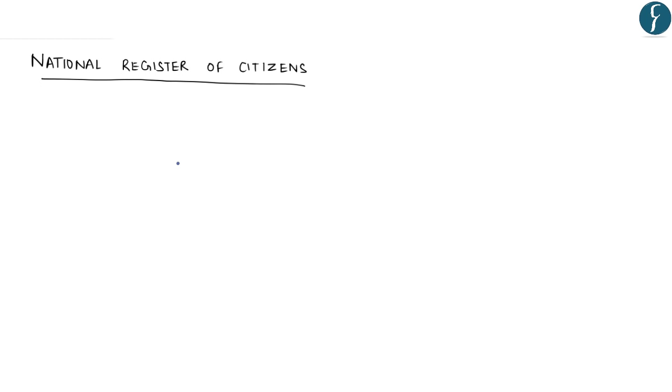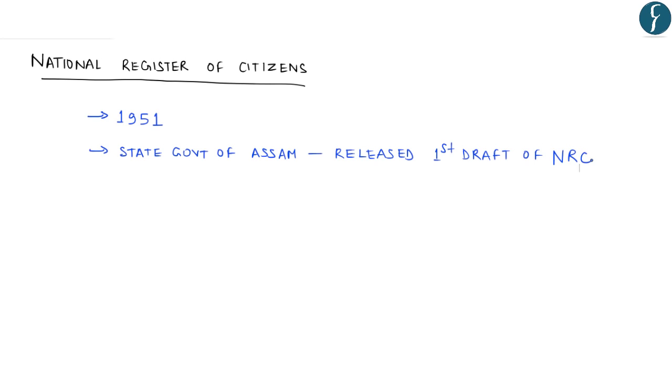The first NRC was prepared in the year 1951 as per the census of that particular year. However, recently the government of Assam has released the first draft of the National Register of Citizens. In the list, Assam has listed roughly 19 million people out of 32.9 million applicants as legal Indian citizens, in a massive exercise aimed at identifying illegal immigrants in the state of Assam.